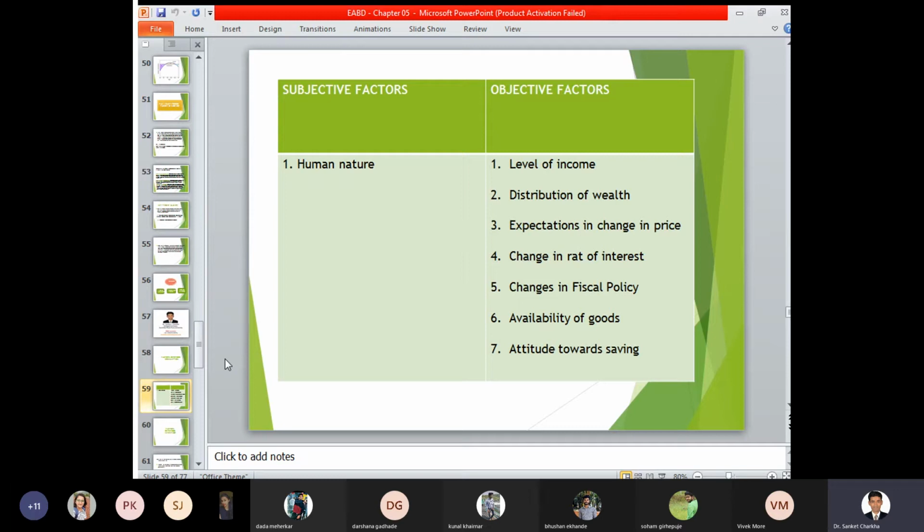Based on the law of demand. What does the law of demand say? That if the price decreases, the quantity demanded increases. So if consumers are expecting that the price may fall in future, they may stop purchasing a certain commodity and postpone their purchase decision. If they are expecting that the price may rise in future, they may purchase the commodity at a higher rate or in a higher quantity, and the purchase decision may be shifted from a future origin to a present origin.